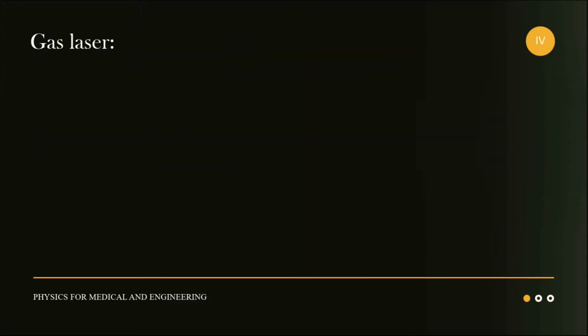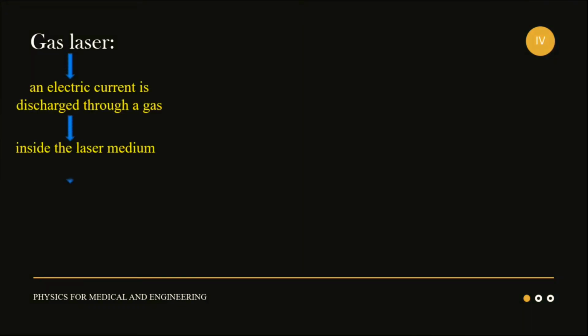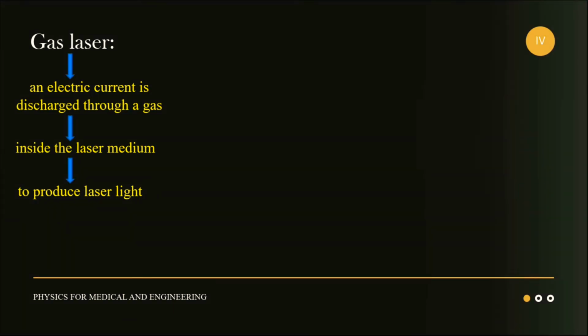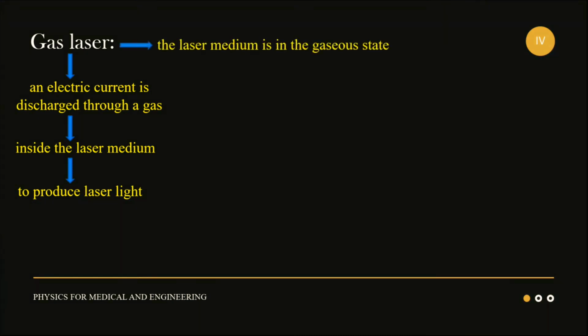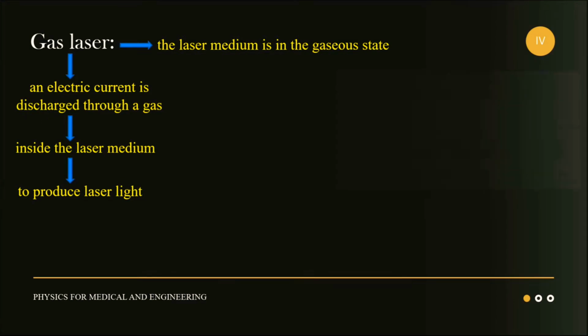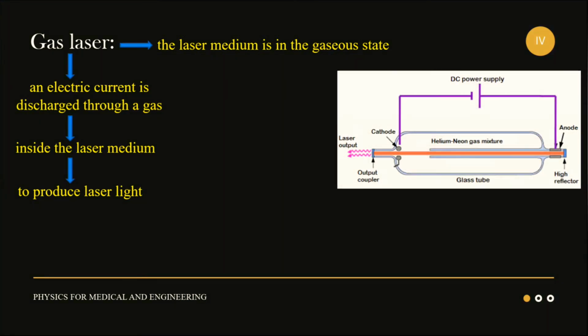And the next one is gas laser. A gas laser is a laser in which an electric current is discharged through a gas inside the laser medium to produce laser light. In gas laser, the laser medium is in the gaseous state. Gas lasers are used in applications that require laser light with a very high beam quality and long coherence length.